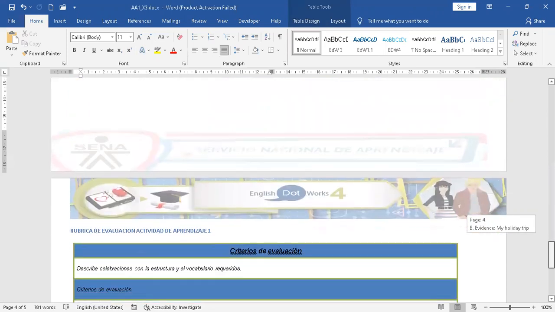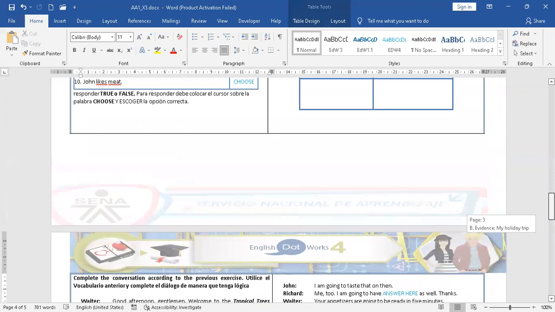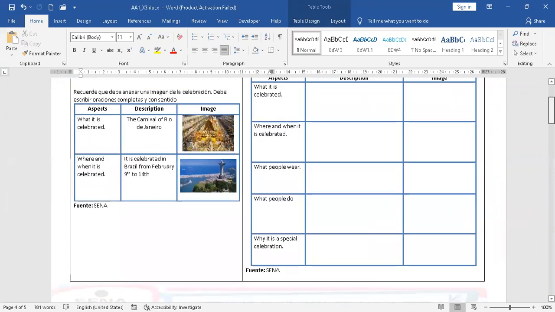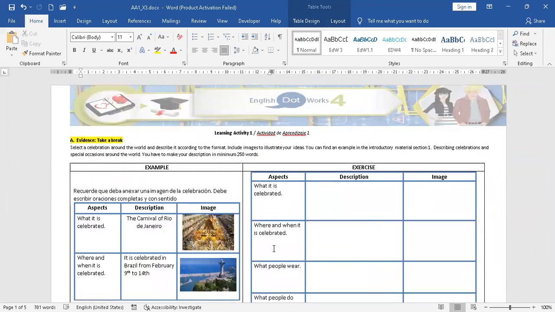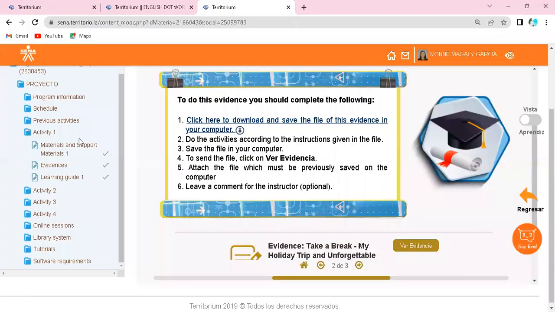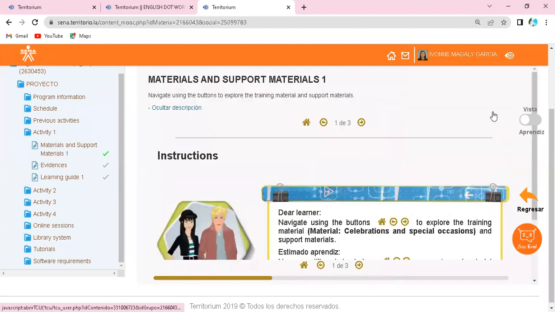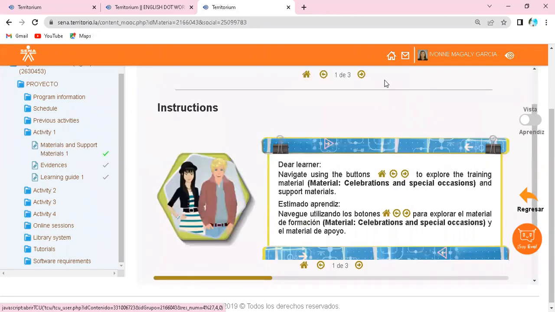Okay, that's all you have to do in this learning activity one. Now let's go back to the material. So we are here again, activity material. Remember to look at the material. This material in this learning activity one is called celebrations and special occasions.